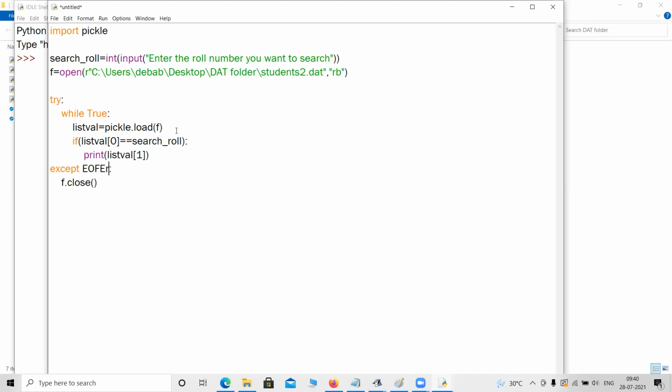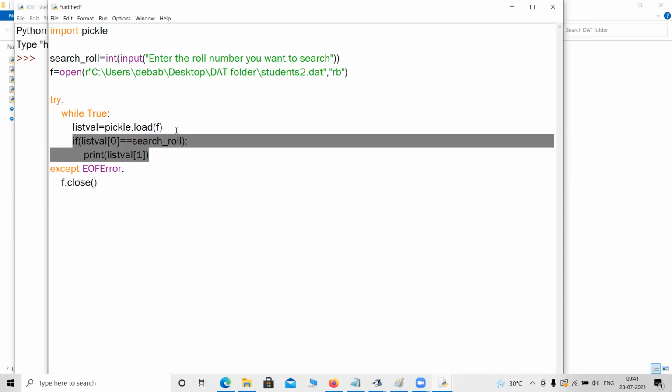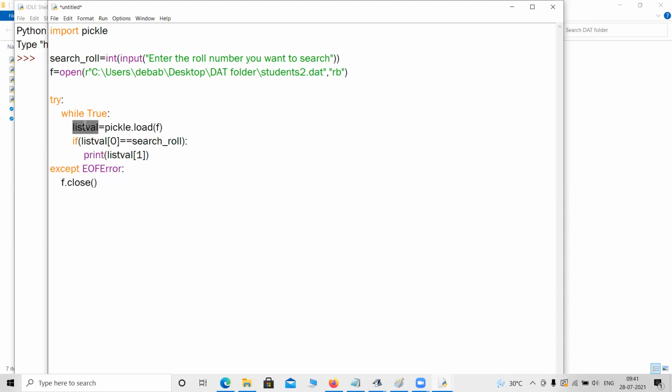End of file error. That looks good. Even it can run without that end of file error. It will run even without this word, but still it is good practice. So any doubt on these two new lines? I think it is easy. We just need to know what is the place of the roll number, what is the place of the name. So I am simply getting all the values inside this list. I am just checking if the first field of the list is our roll number or not. If yes, we are printing the name.